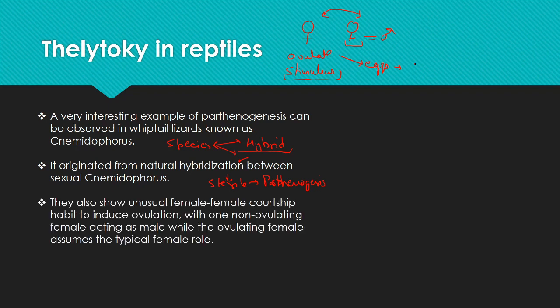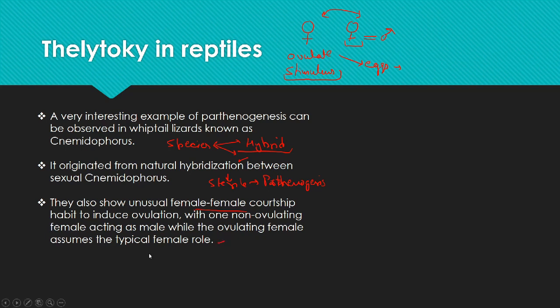So they show unusual female courtship behavior to induce ovulation, with one non-ovulating female acting as a male while the other ovulating female assumes the typical female role, which produces the eggs.